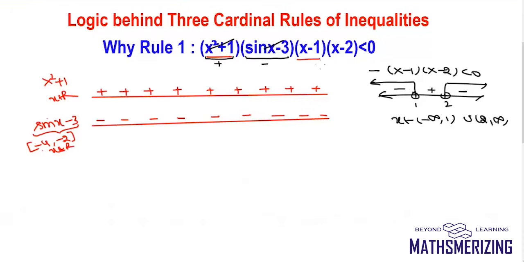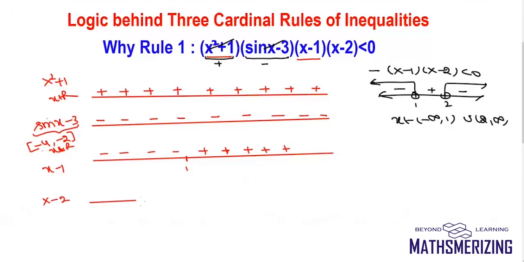Now x minus 1: the expression changes sign at x equal to 1. So when x is greater than 1, it will be positive, and when x is less than 1, it will be negative. In the same way, x minus 2 will change sign at 2. So when x is greater than 2, it is plus, and when x is less than 2, it is minus.